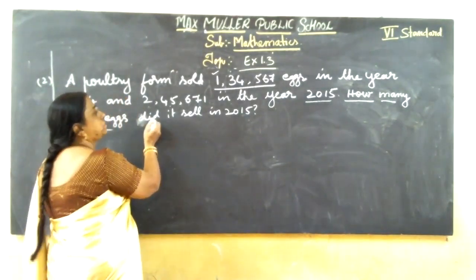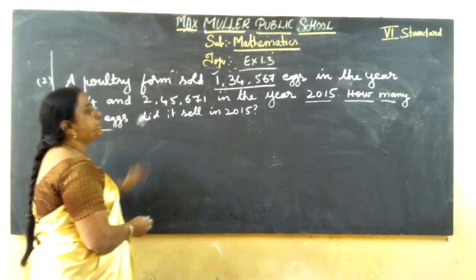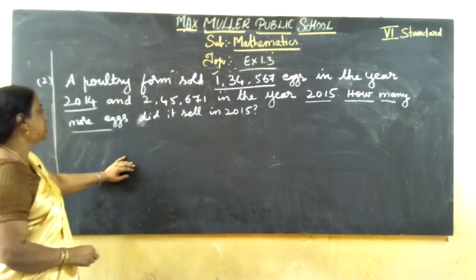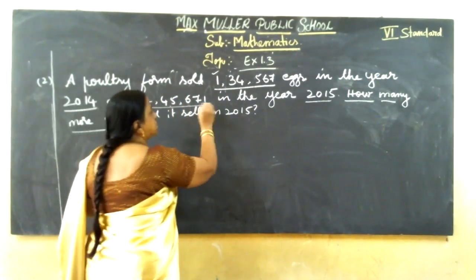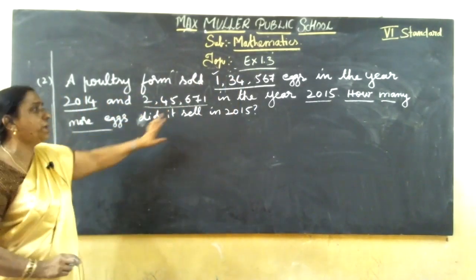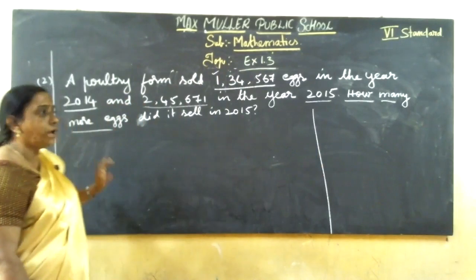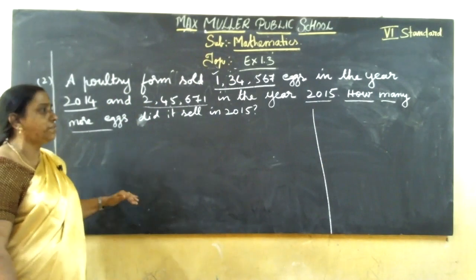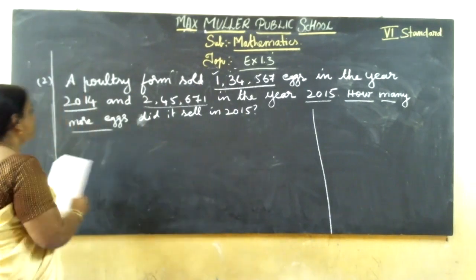Subtract. See here, 1 lakh they sold here, 2 lakhs here. So how to subtract? You should subtract the greater number from the smaller number. We can't subtract smaller from bigger. So first you should take the number of eggs sold in the year 2015, then the number of eggs sold in the year 2014. Then subtract, and you will get the answer. While writing in classwork, statement sum, in one page you should write only one question and answer. Don't write the question on one page and the answer on another page. So this one is the working column. Here I'll start.